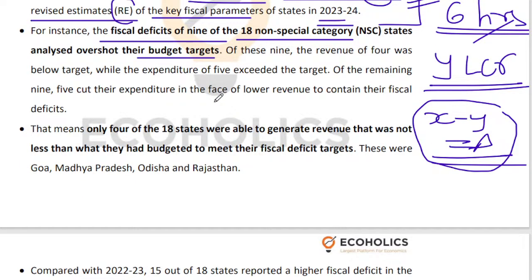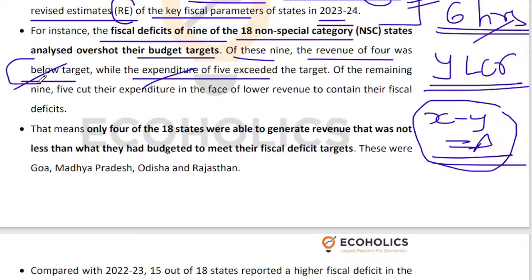Now this is getting into nitty-gritty. Okay, please bear with me. You don't need to remember everything. I'll tell you what you need to remember, but please bear with me, because without discussing, there will be meaningless point over here, right? So of these 9 states, right, that overshot their budget targets, revenue of 4 was below target. So revenue being below target is a problem. Expenditure of 5 exceeded the target. So expenditure management is a problem.